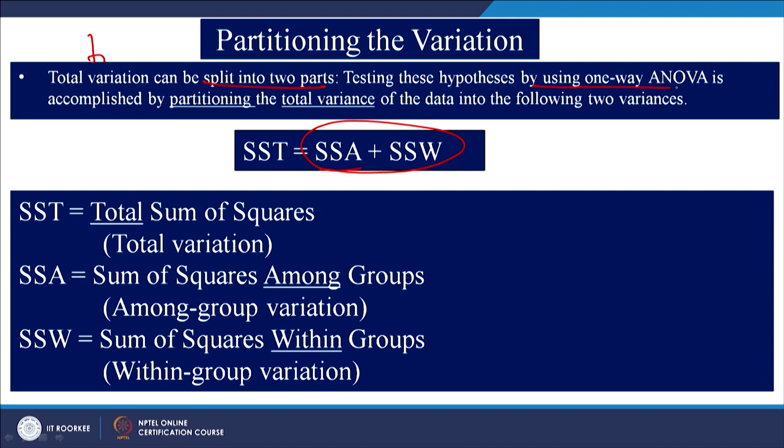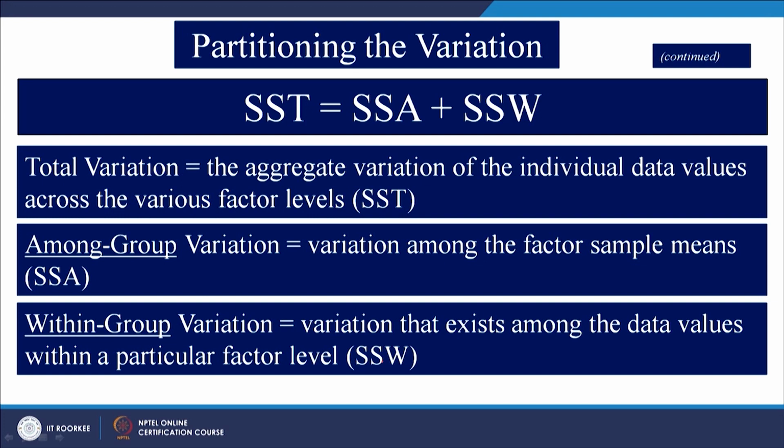One way ANOVA is accomplished by partitioning the total variance, and this total variance is nothing but among group variance and within group variance. So, this is total sum of squares, which is sum of among group sum of squares and within group sum of squares, right. W stands for within, A stands for among.